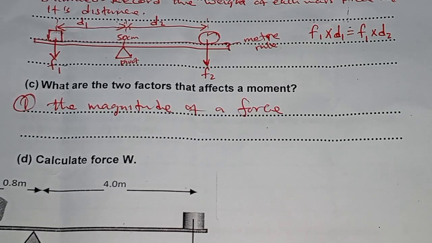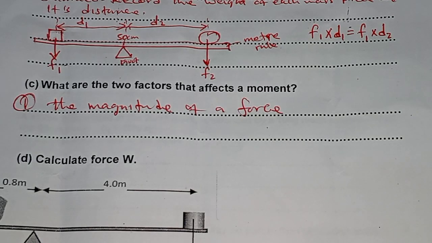It means that when you change the size of a force, moment also will change. When you increase the size of a force, moment will change. So force is a factor. When you change its size, moment will change.